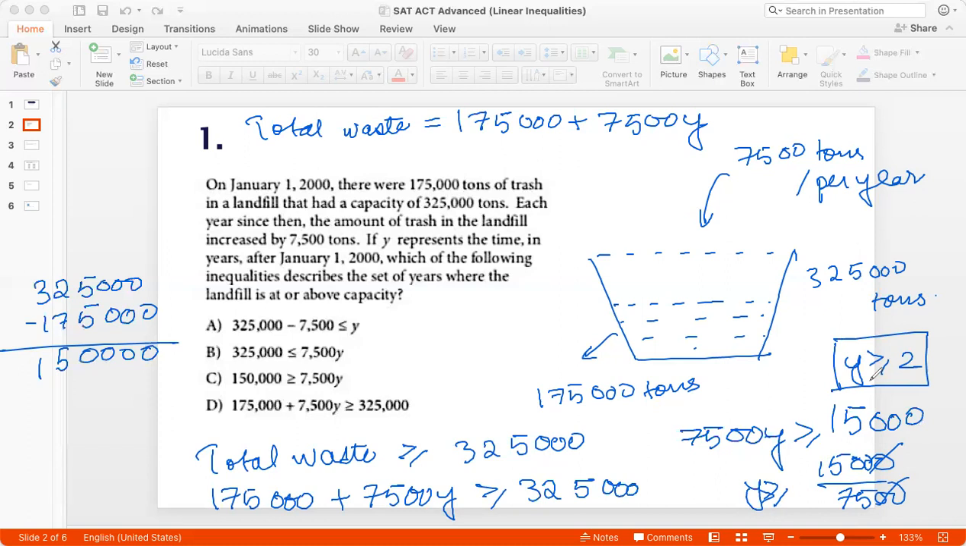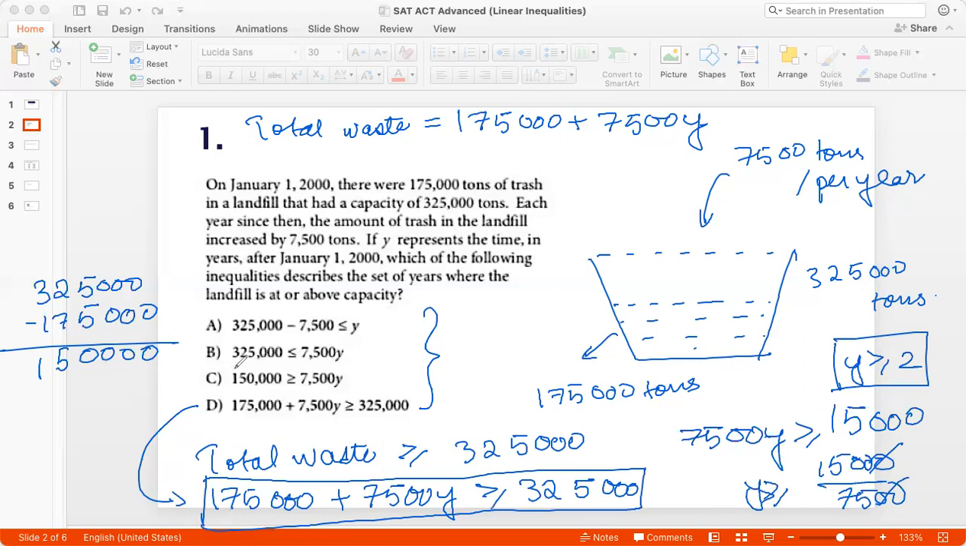Now, interestingly, my options don't give me the value for Y. They leave it as an inequality. And the right answer, you can see, will be option D, because option D is exactly what my equation here says. Option C kind of reverses the inequality. It is 7,500 Y that should be greater than 150,000, right? So this inverts the inequality, so this is not correct. And A and B are not correct either, right? So the best answer, the right answer is option D.